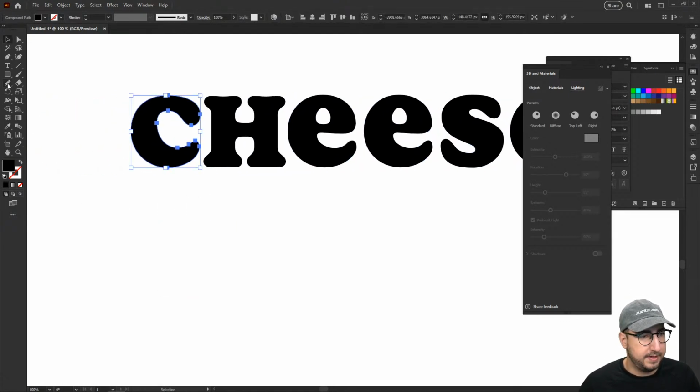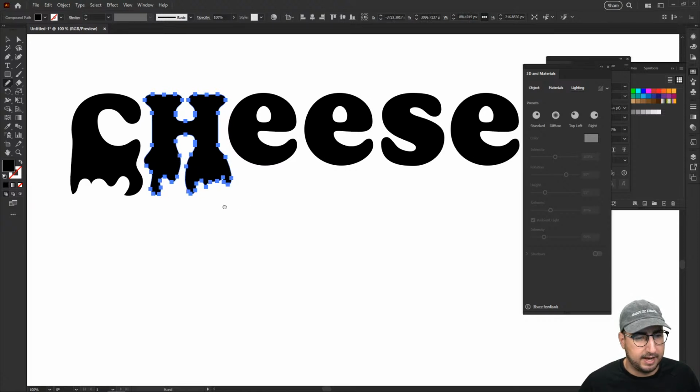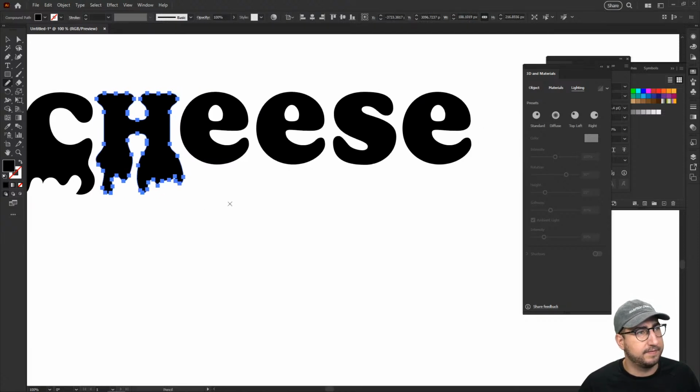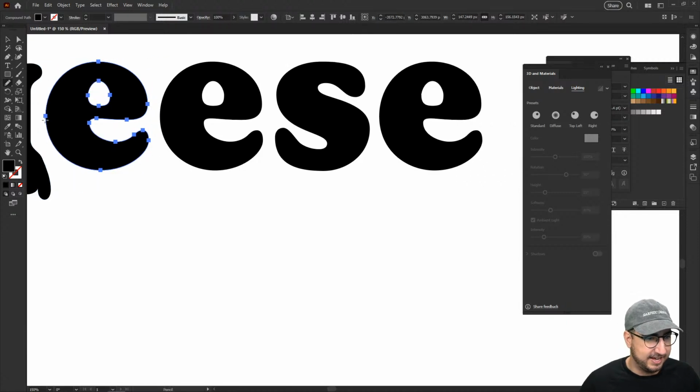There we go. And then we're going to grab that pencil tool and draw in some cheesy, drippy, delicious goodness. And again, when you have it selected and you use the pencil tool, it is going to allow you to actually augment these shapes. So we're having a lot of really delicious stuff. I'm going to do that real quick for these other two. And then we are going to do some Substance 3D materials to be able to change this around.